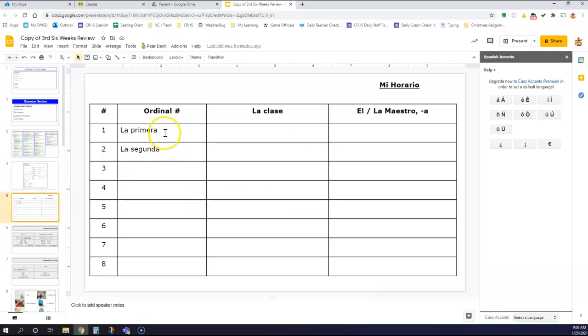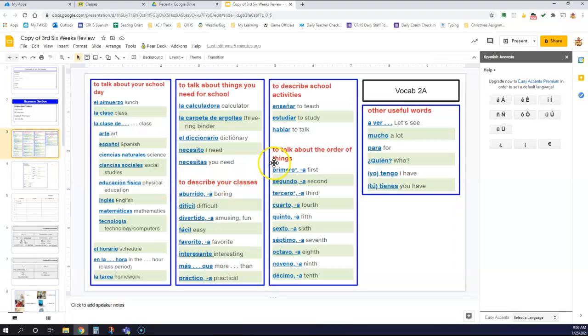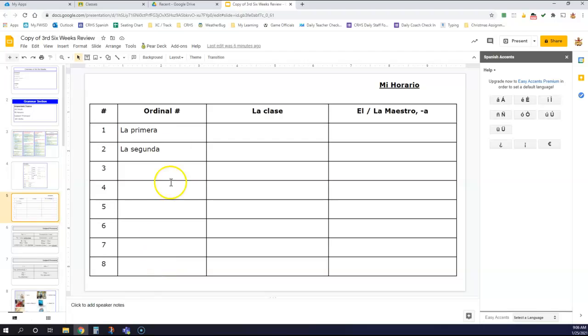Your schedule, you're actually going to type in what your classes are here. All right, so your ordinal numbers, they're actually right here to talk about things in order. So these words are going to go in this column. You're going to put what your class is and who your teacher is. For example, if you were Spanish class, it'd be Señor Doyle.